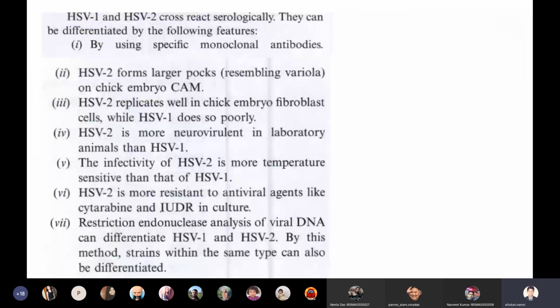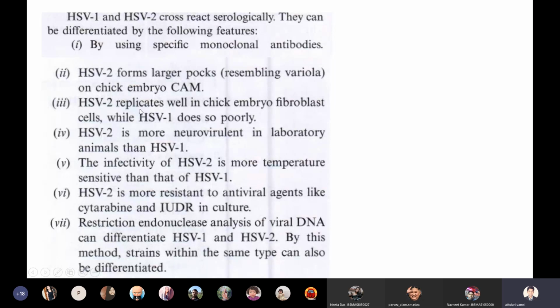By using monoclonal antibodies, we can detect 1 and 2. Herpes simplex 2 virus will cause larger pocks on the CAM membrane, but HSV1 will cause smaller pocks, smaller nodules on the CAM membrane.